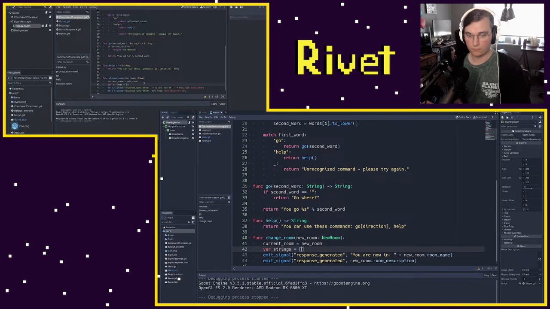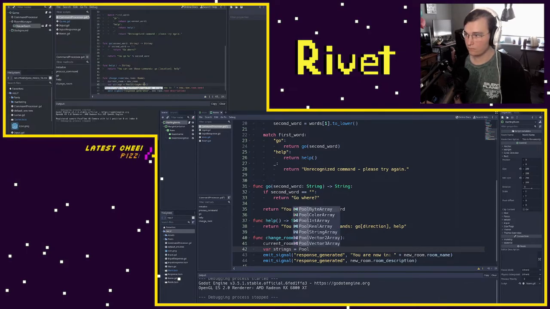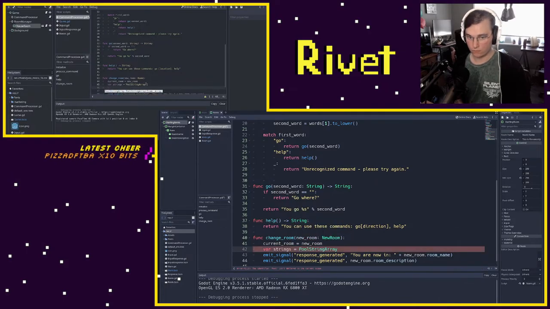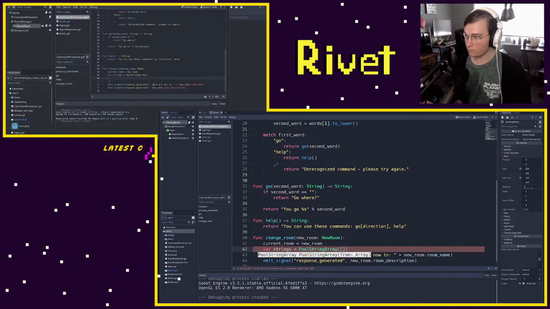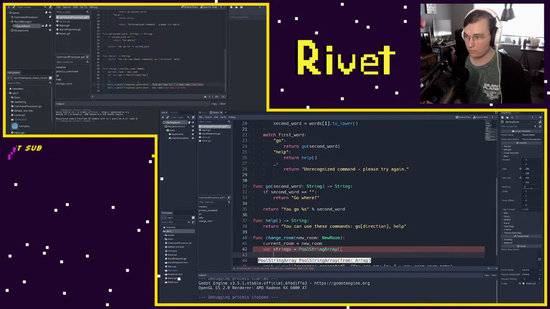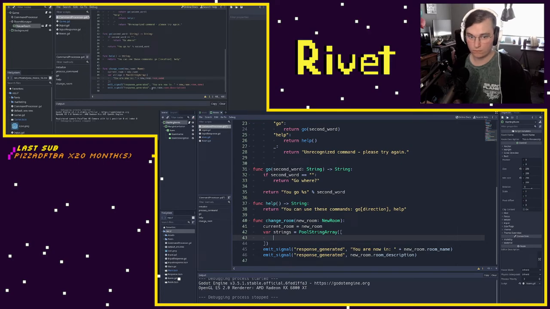The problem though is we don't want to use a basic array in Godot, because basic arrays do not have a join function. Instead, Godot has a built-in type called a pool string array, which is an array specifically meant for strings that's very memory efficient and has a lot of the standard array functions for strings. So we're going to use that instead. In order to make that, instead of just creating a basic array like this, we say pool string array, and we're just going to use the constructor to make one. Here we're going to add in all of our strings. This first one, we're just going to copy in and grab this. And now we've got this, and we can start going from here. Oh, hey, that's pretty neat. I like that. A pool string array.